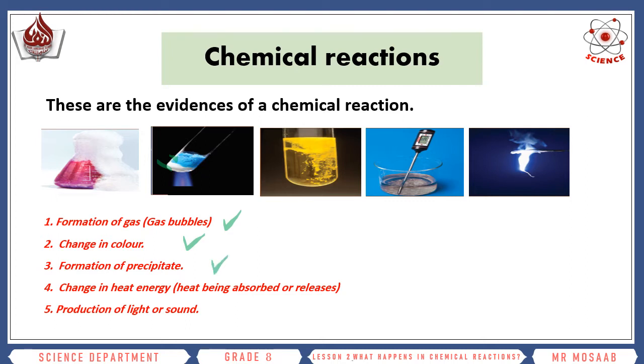Change in heat, like burning coal, which of course produces heat. Production of light or sound. These are the evidences of a chemical reaction. So watch this video to understand the evidences of a chemical reaction.